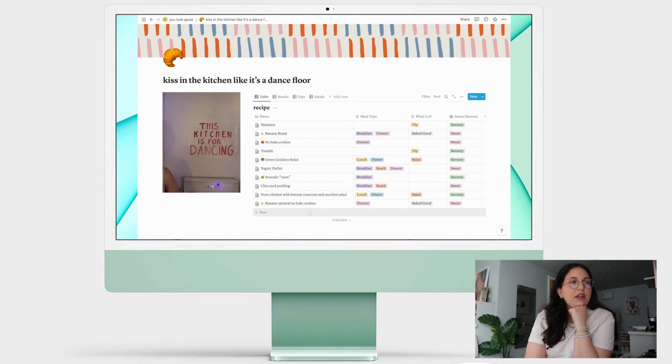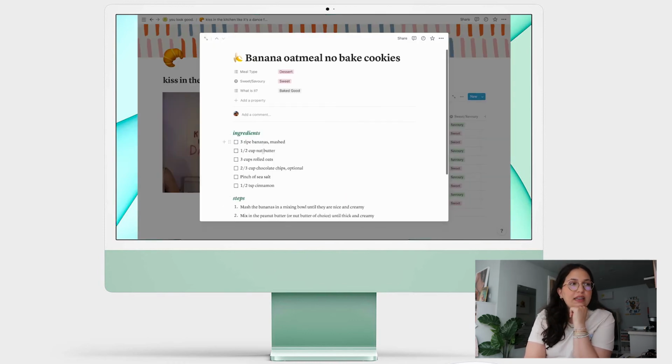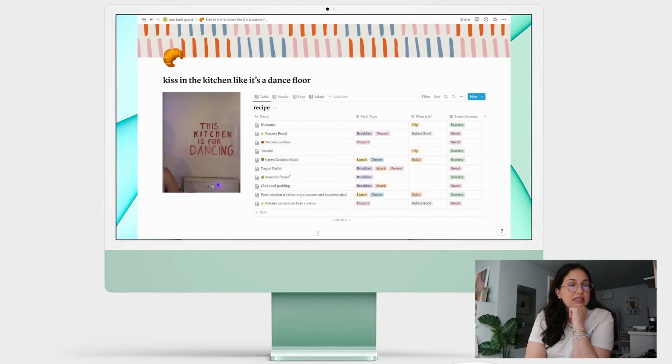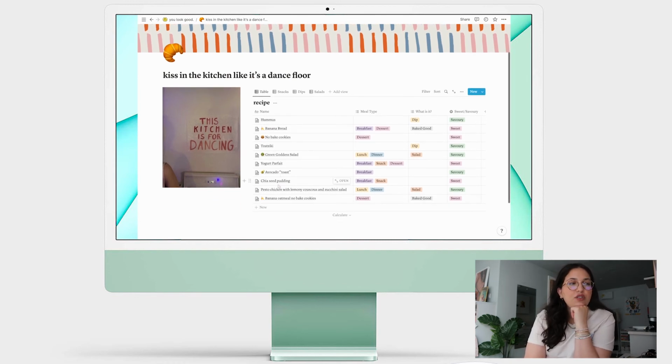Sweet and savory, whatever. So let's say I made these banana oatmeal no bake cookies in my Stranger Things prep video. If I click here and open it up, it has the ingredients and then how to do it. Well, that's it. Easy peasy, lemon squeezy. So this is just a great way to track a bunch of recipes.